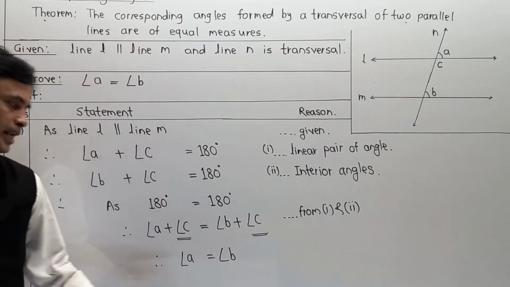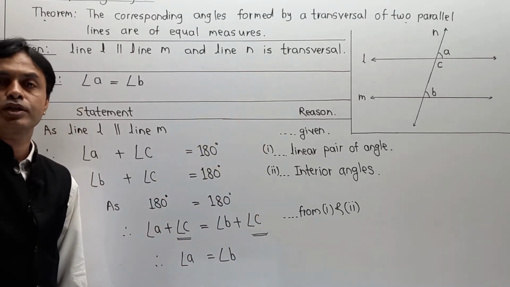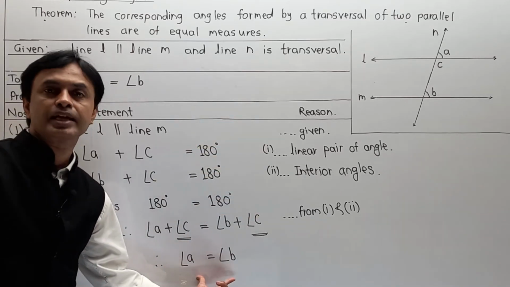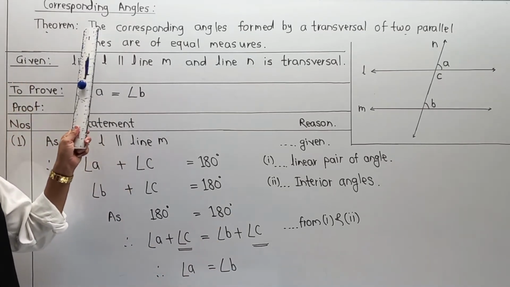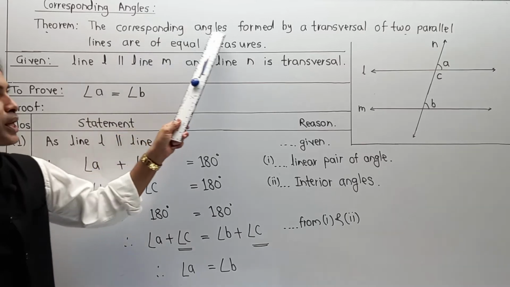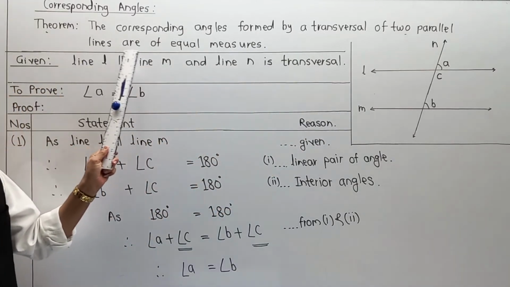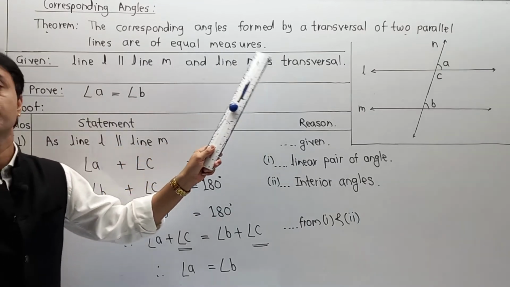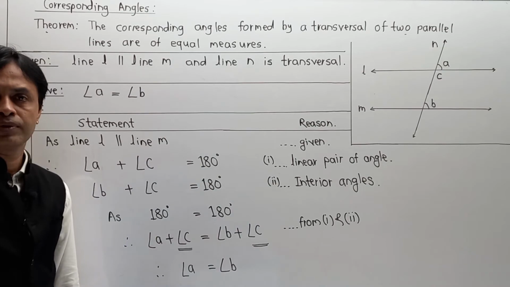Now what is meant by angle A and angle B? Angle A and angle B, as per the diagram, are nothing but corresponding angles. And naturally we can say that the value of corresponding angles is equal. So our statement becomes true: the corresponding angles formed by a transversal of two parallel lines are of equal measures. And in this way it's a very small proof.